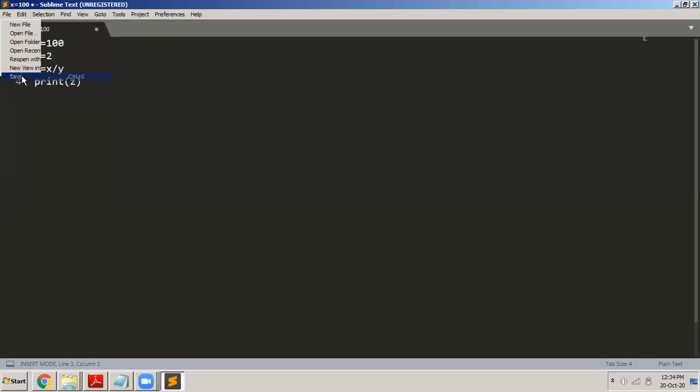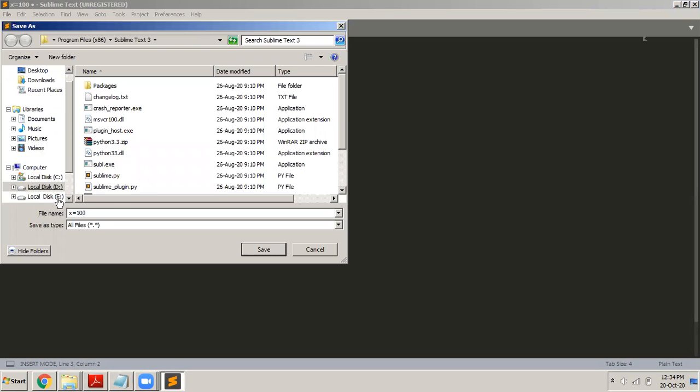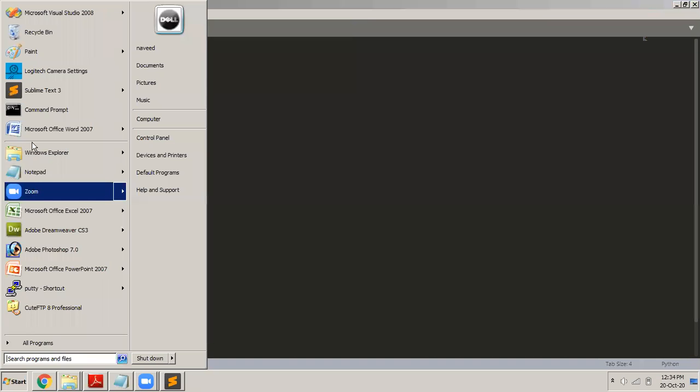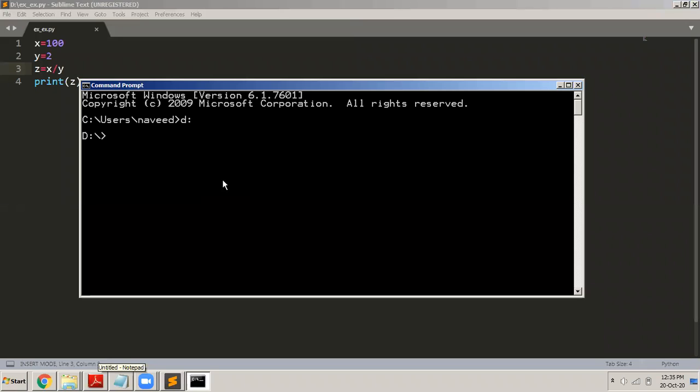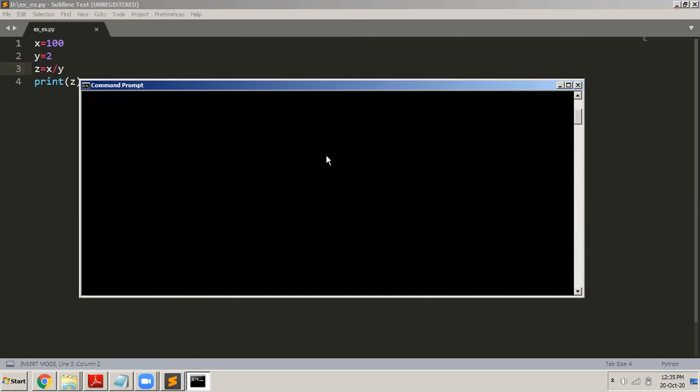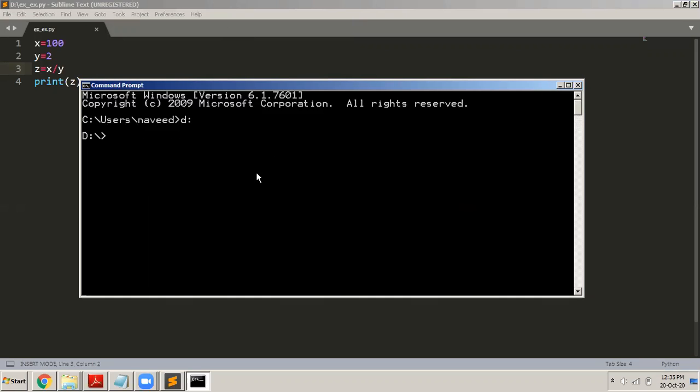Simple. So file, I will save this program. I will save it in the D drive. I'll call it exception example.py. Okay, so let us say that is the name of my program. So I now go to the command prompt, and here I go to the D drive. Then I want to execute my program, so type python space exception example.py. So simple, it displays 50.0 without any problems.